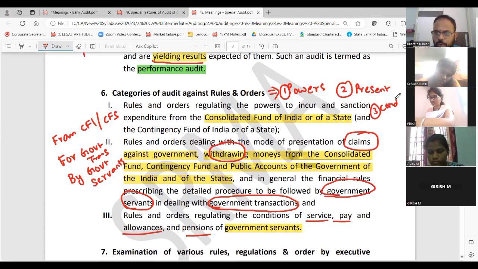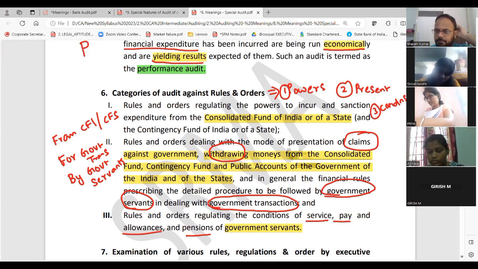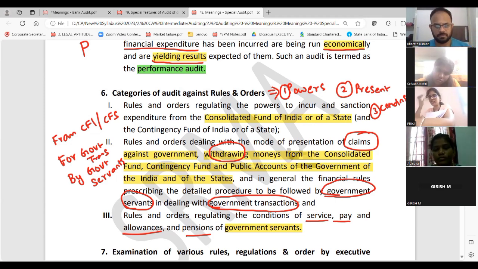What are the conditions? How you will pay? How you will do all this? Yes, done. Remember these 5 heads. These 5 heads are crucial. If you cover these 5 heads, yes, government audit is done.